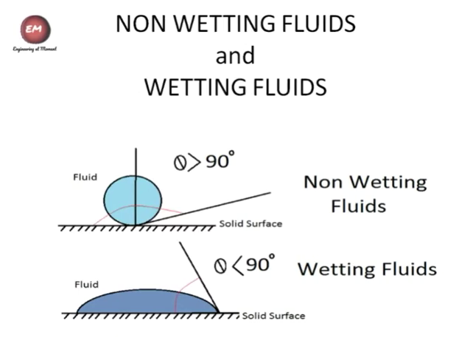So if you analyze it in a more detailed manner or exaggerated manner, then the droplet of non-wetting fluid do not change their shape a lot, and that droplet of wetting fluids have a considerable change in their shape.